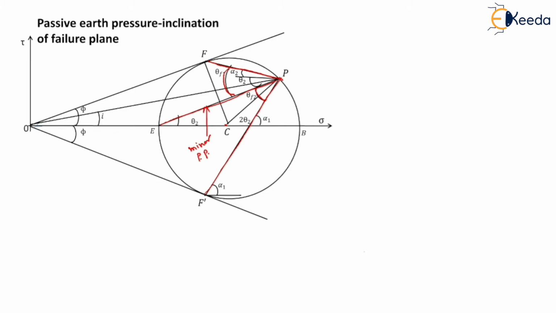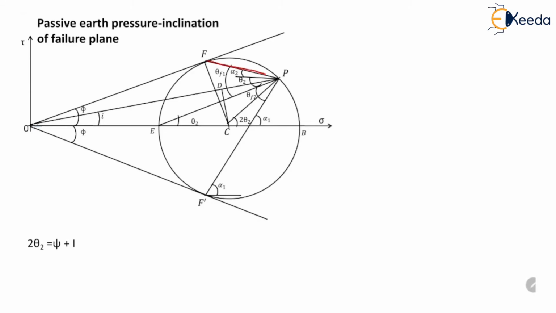Now let us connect points C and F, and also draw a perpendicular from C to line OP. It will intersect the line OP at point D. So this is the perpendicular, and angle DPC will be equal to psi. So in short, we should keep in mind these four main angles.